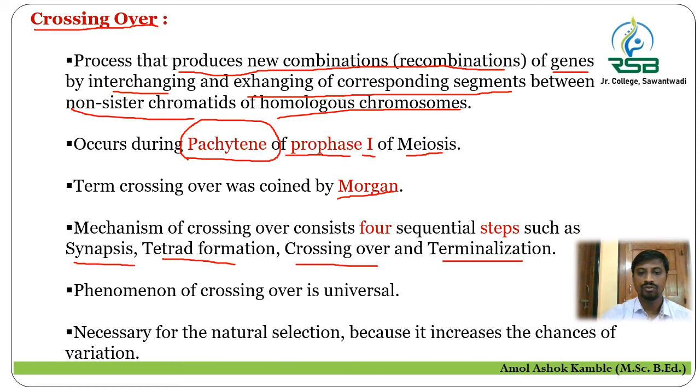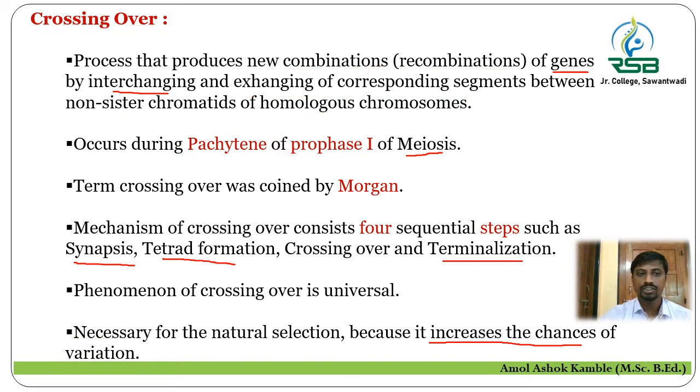The phenomenon of crossing over is universal, and the importance of crossing over is that it is necessary for natural selection because it increases the chances of variations. Due to the crossing over there is exchange of genetic material in non-sister chromatids.